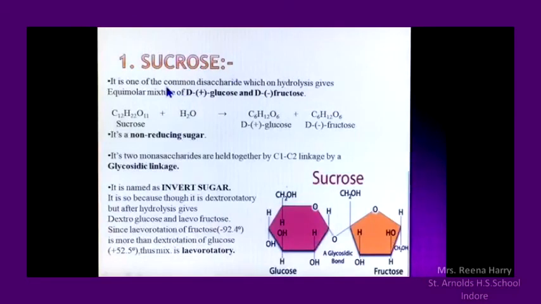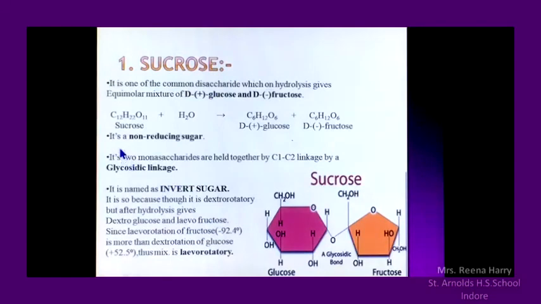Sucrose is one of the common disaccharides which on hydrolysis gives an equimolar mixture of D plus glucose and D minus fructose, as you can see in the structure. Sucrose is also known as a non-reducing sugar, and its two monosaccharides are held together by a C1-C2 glycosidic linkage. As you can see in the structure, carbon 1 of glucose and carbon 2 of fructose are linked together by a glycosidic bond with the help of oxygen. That's what is known as glycosidic linkage.